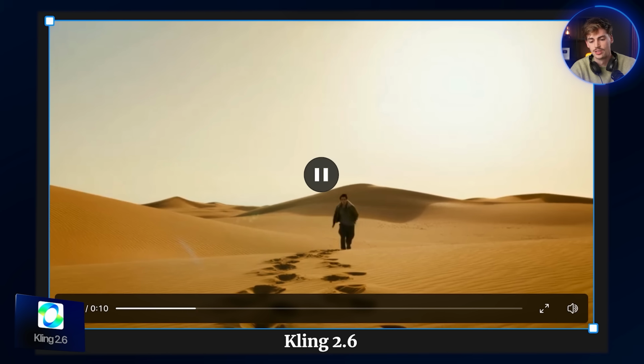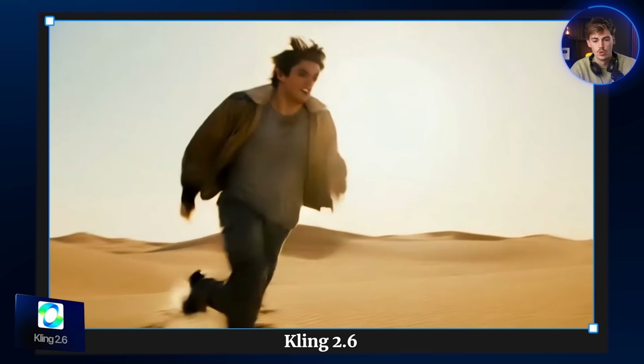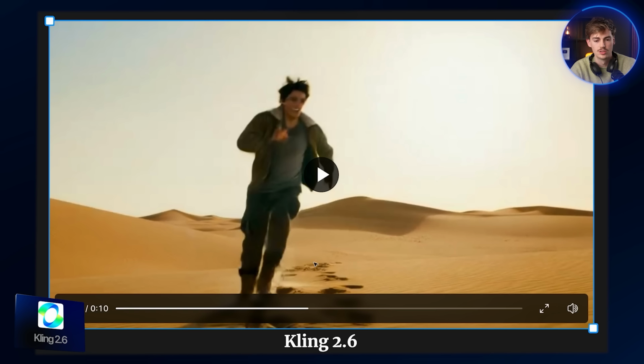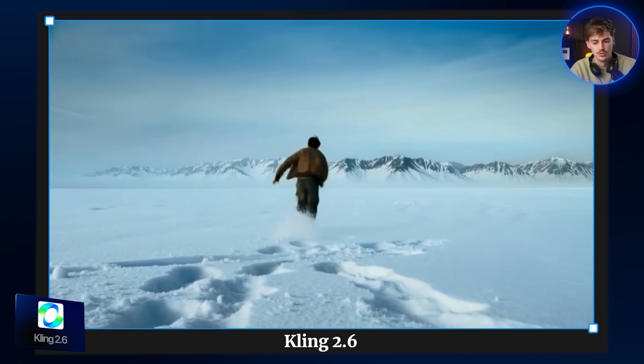Okay, I was starting to have doubts here because sometimes it could be your prompt too. I'm testing out the limits with these things. But as you see, with Kling 2.6, they kept the camera pretty steady. He walks past. We have a bit of blur. I wouldn't call this the highest quality that we have, but at least we have the transition into the snow. That looks quite good.